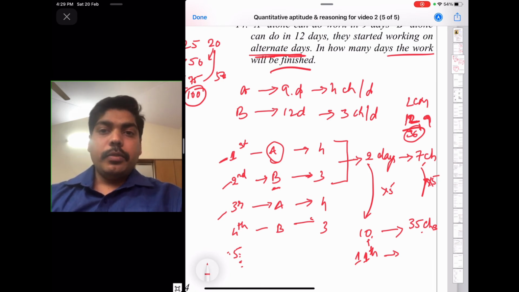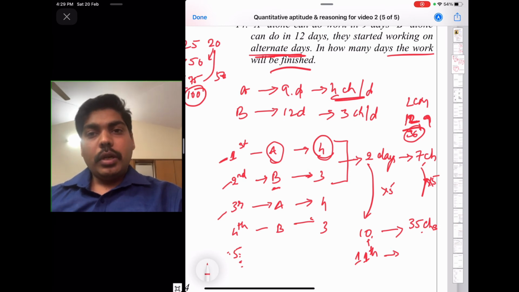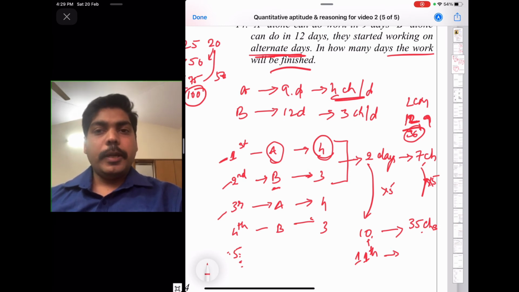So A will come on the 11th day. How many chairs to be arranged? 1 chair. So he will arrange how many chairs in a day? He can arrange 4 chairs in a day. So in 24 hours, he can arrange 4 chairs. To arrange 1 chair, he will be needing 1/4 of the day. That is 6 hours.